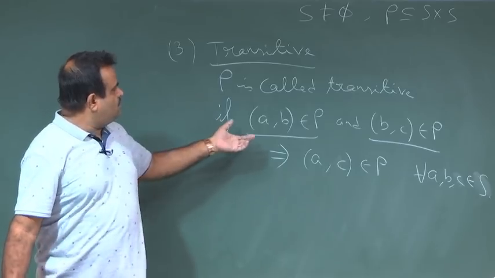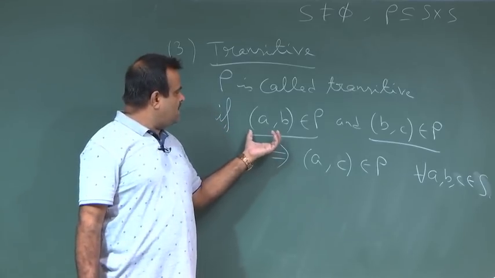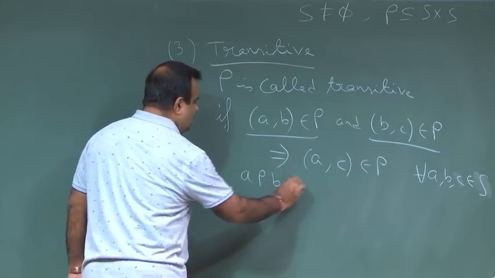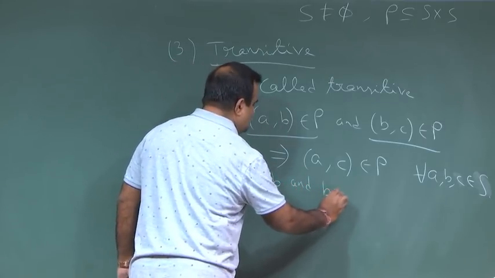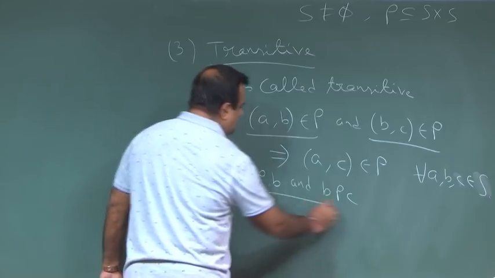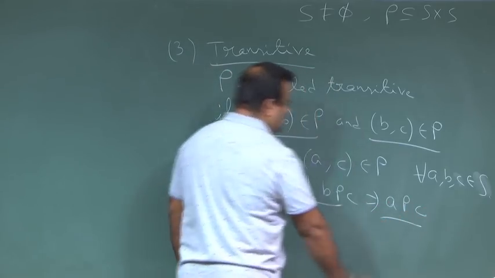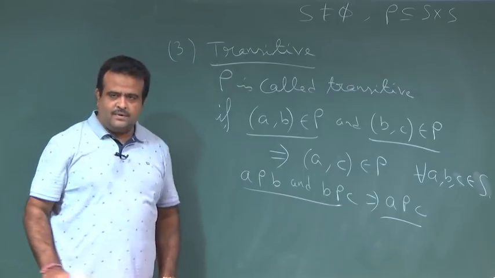Now, here also if we take two elements (a, b) and (b, c), if a is related with b and if b is related with c, now both together should imply a is related with c. Okay.